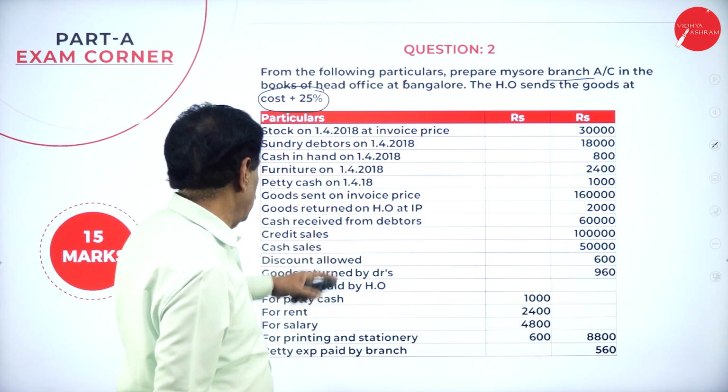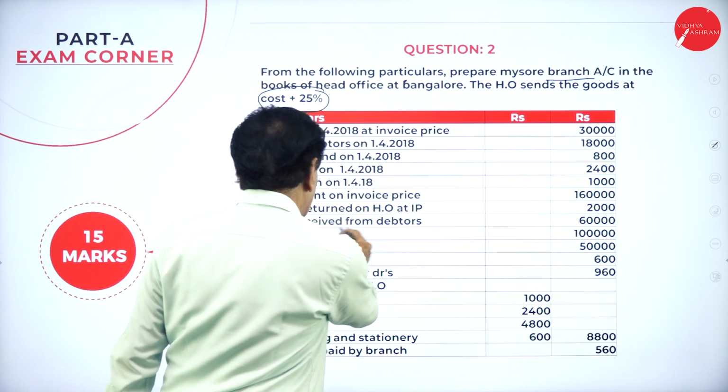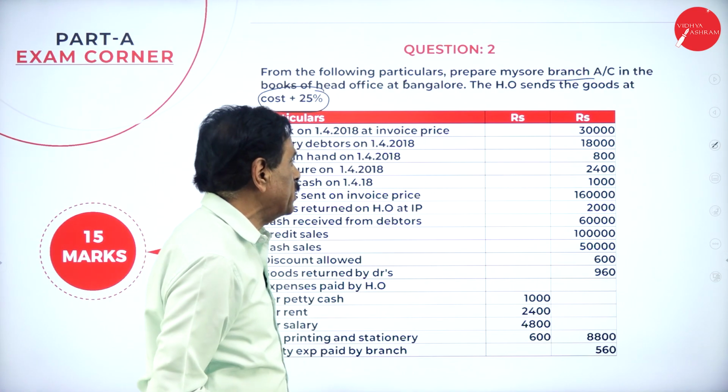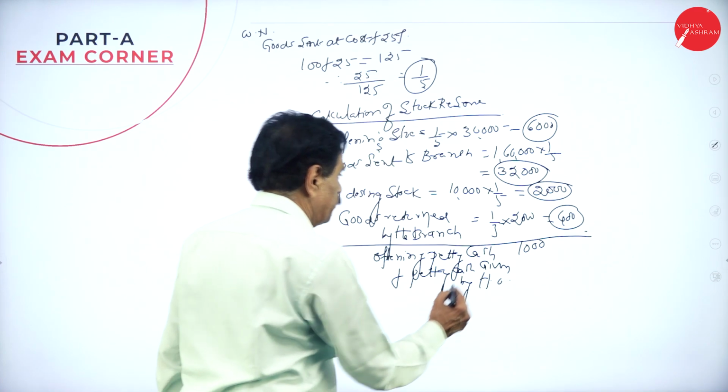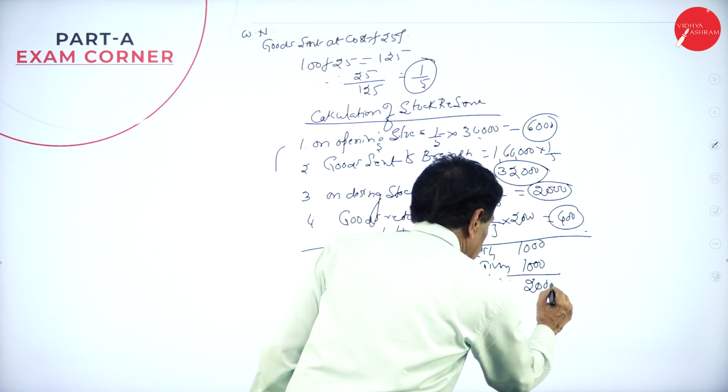No discount allowed, petty cash on goods sent to bank, cash receipt from debtor, expense paid. For the sake of petty cash, how much is given? 1,000. Totally, they have got 2,000.